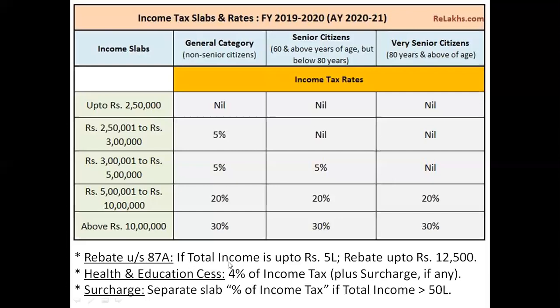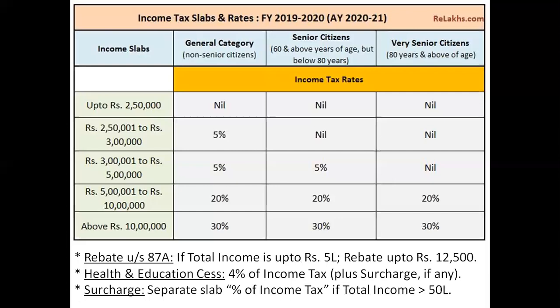87A. If the total income is up to rupees 5 lakh, if my total income as a taxpayer is up to rupees 5 lakh, then I can get rebate up to rupees 12,500. Now let me explain to you what is rebate. So first condition for rebate is my total income should be up to 5 lakh rupees. If my total income exceeds 5 lakh rupees, then I am not going to get the benefit of the rebate. So important point over here is my income should be up to rupees 5 lakh.